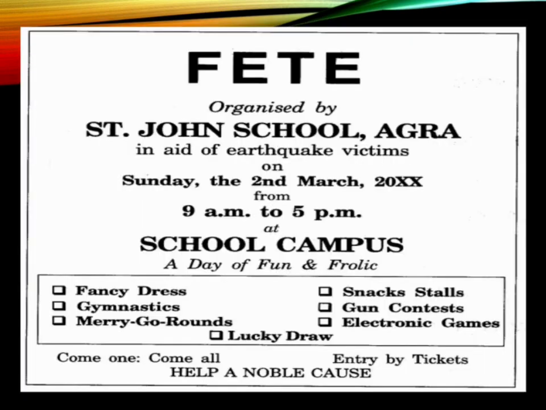Now here there is one example of a poster. This is for a fete organized by St. John's School, Agra. Now you can see here the purpose of this poster is given, that is in aid of earthquake victims. Then you can see the date, time, venue, and the highlights. Highlights like fancy dress, merry-go-rounds, electronic games, snacks, lucky draw, etc. And here you can also see that below there is a line written, help a noble cause.